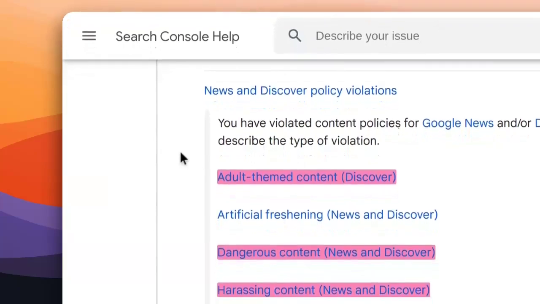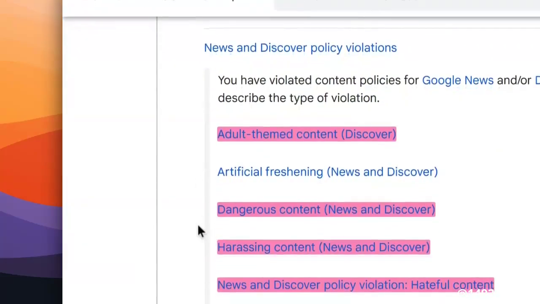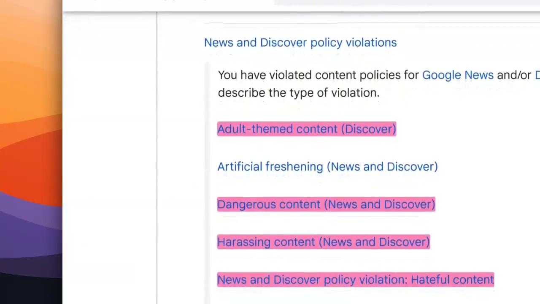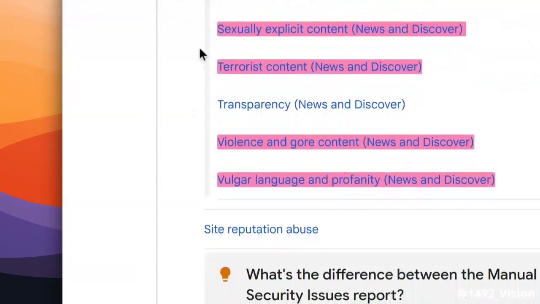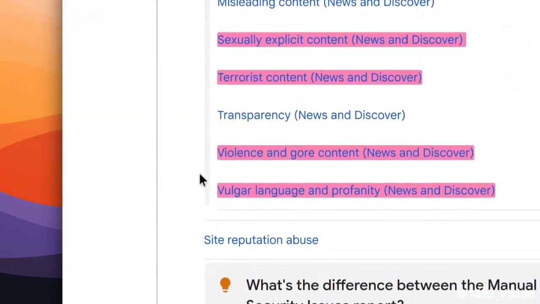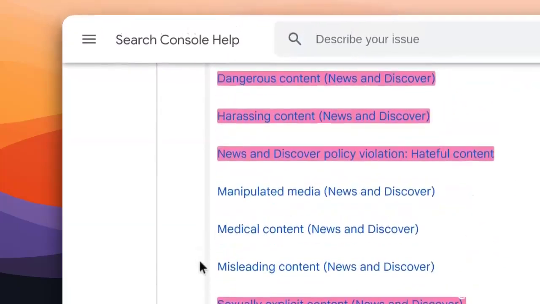It's quite important for a Discover editor to master these rules rather than risk a coercive action. Some of these rules are quite straightforward. They deal with adult, dangerous, harassing, hateful, sexually explicit, terrorist, violent, or vulgar content. This is a no-go, and as a Discover editor, you should be familiar with them.